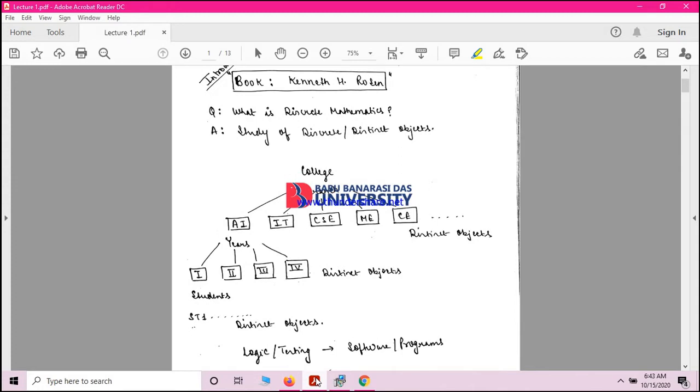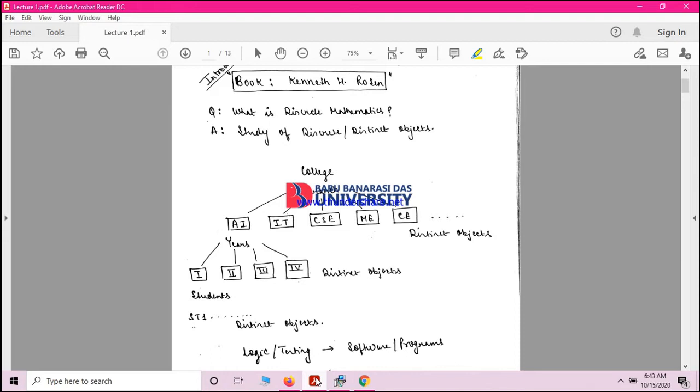So, it is basically the study of discrete structures, which are abstract mathematical models dealing with discrete objects and the relationships among them. Discrete objects could be a set, permutation, graphs, etc. For example, you are having 5 to 6 branches in your college, and every branch has 4 years. Every year has certain sections. Every section has certain students.